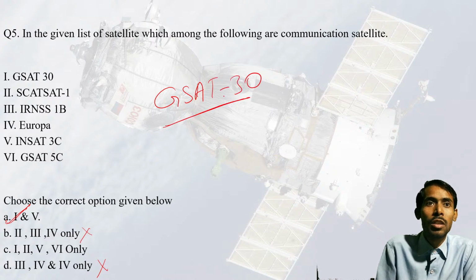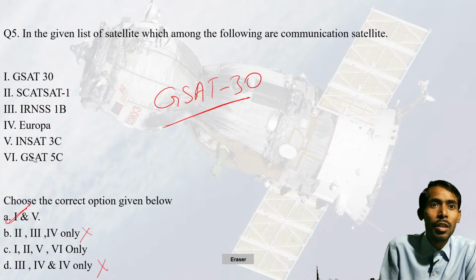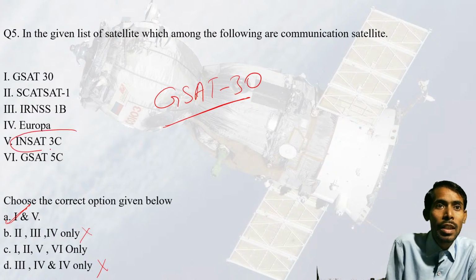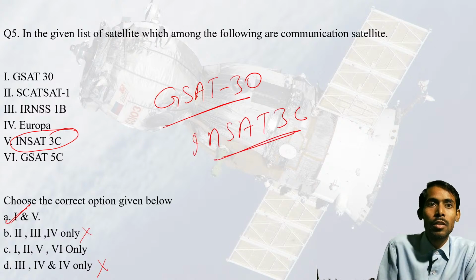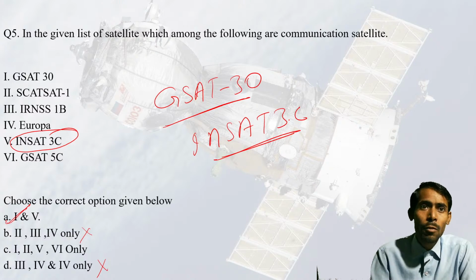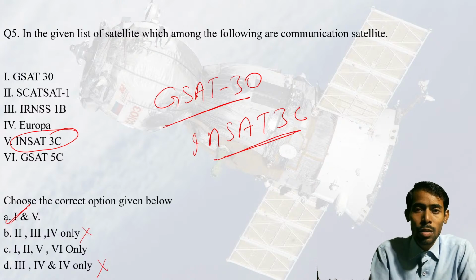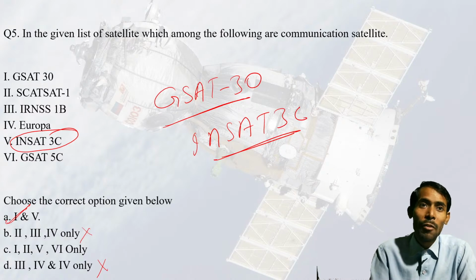This is a communication satellite. Then here you see INSAT 3C. This INSAT is also a communication satellite. The rest, whatever you are saying, is quite mixed up. Some are earth observatory, some are navigational satellites.